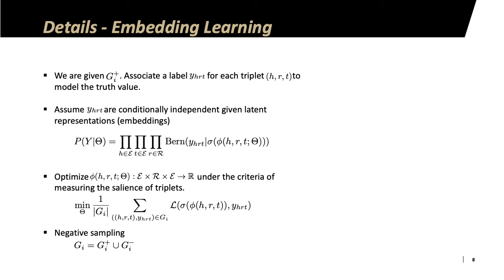So because the score function is parameterized with theta, which happens to be our entity and relation embeddings, the goal of the optimization process is to measure the criteria of the saliency of the triplets and try to minimize the loss. So because we don't have negative samples, we generate these negative samples from G_I plus as I mentioned earlier, and we calculate the loss over this extended set of both positives and negatives.